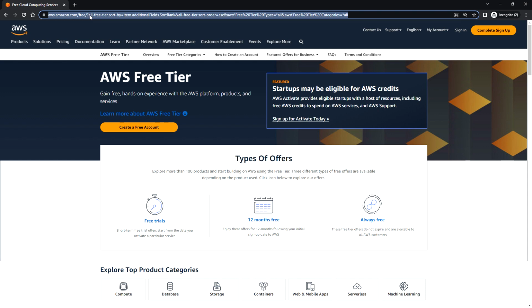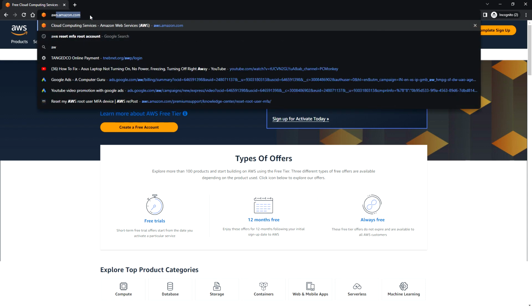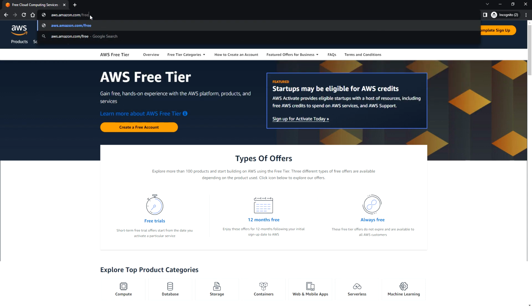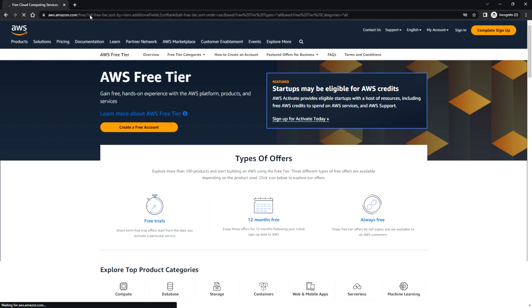So you can go to aws.amazon.com/free, and you can also search in Google to get into this link. And here you can click on create a free account.